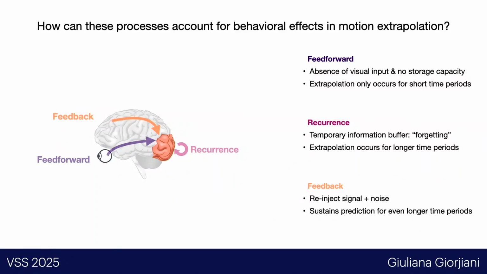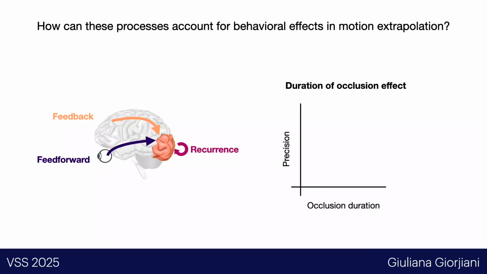Yet another possibility is that the feedback mechanisms might be re-injecting signal into the visual system, supporting motion extrapolation for even longer periods of time. However, these feedback projections might also carry noise alongside and drop predictions over time. So our initial hypothesis is that the rate of decaying precision during motion extrapolation should differ between these three different